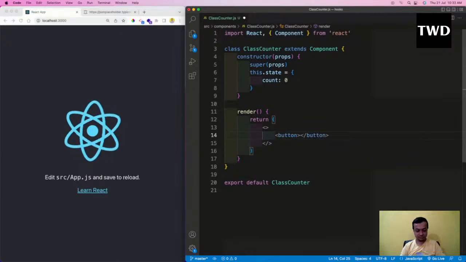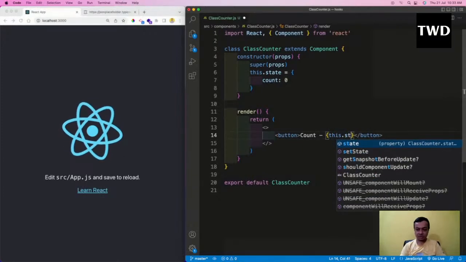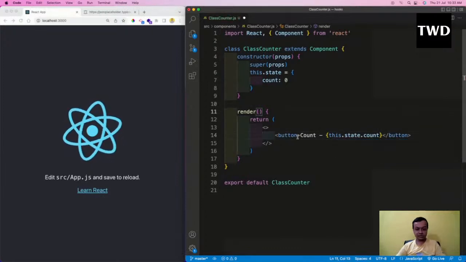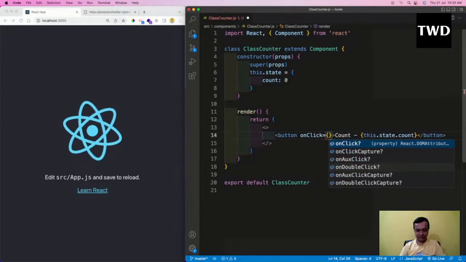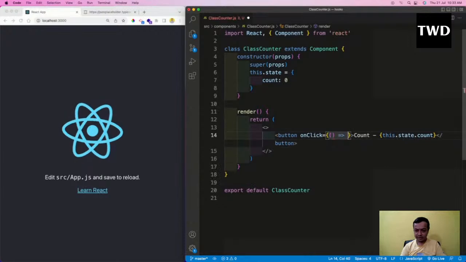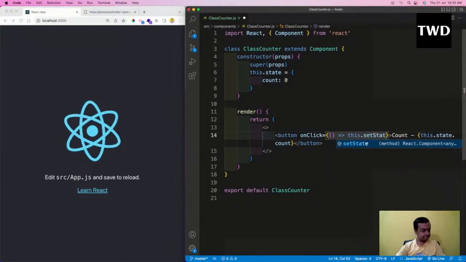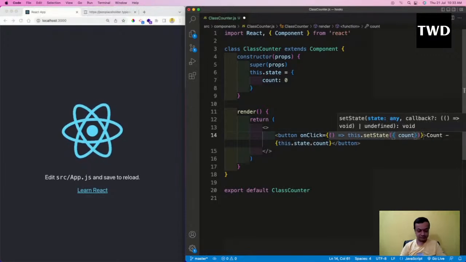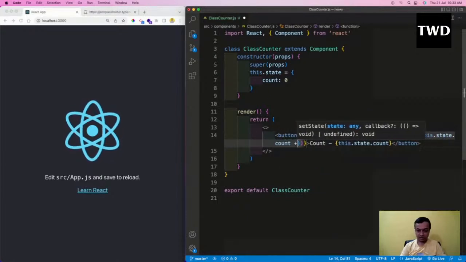The button shows count is this dot state dot count, and onClick, I'll make it here only, this dot setState count is this dot state dot count plus 1.